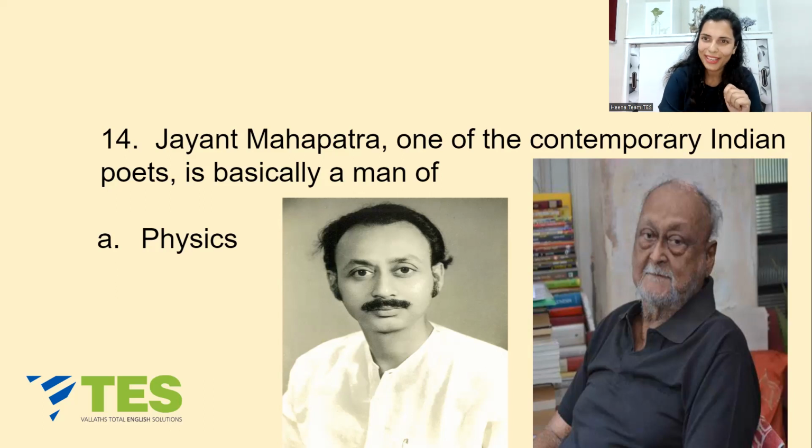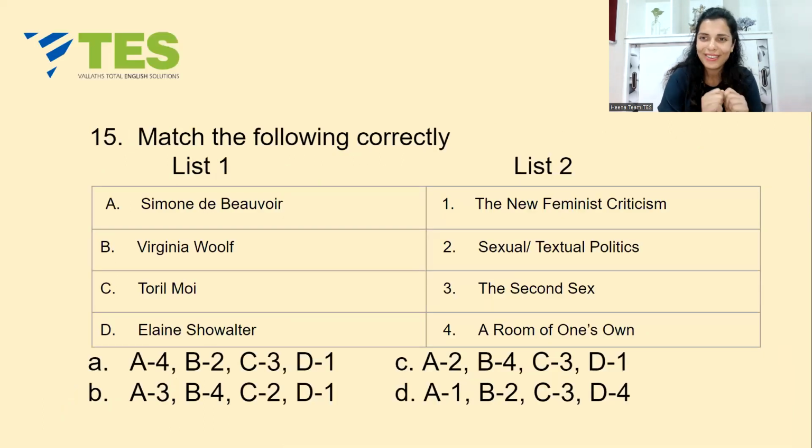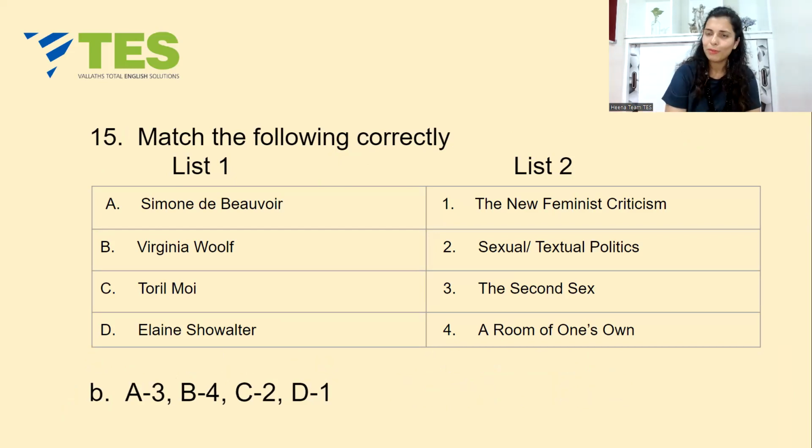Moving on to the last question of the day. Here it is on your screen. Match the following correctly. Here some female writers are given and their works are given. You have to tell me which writer has written which work. I will directly tell you the answer, which will definitely make more sense. Let's move to the answer. It is option B.